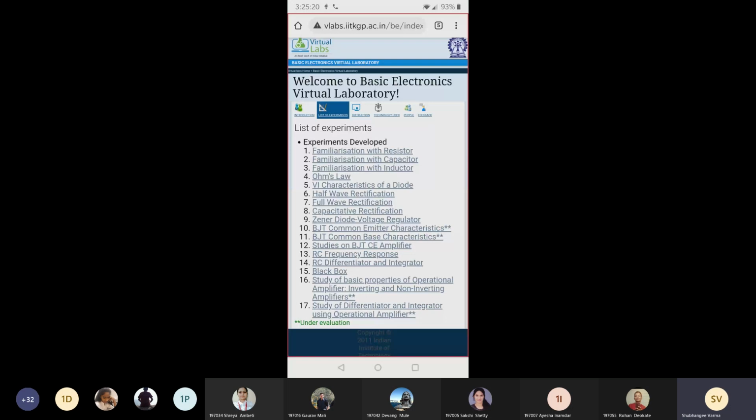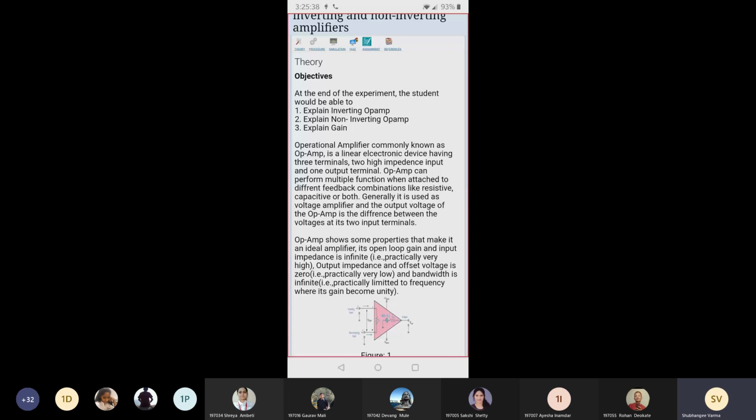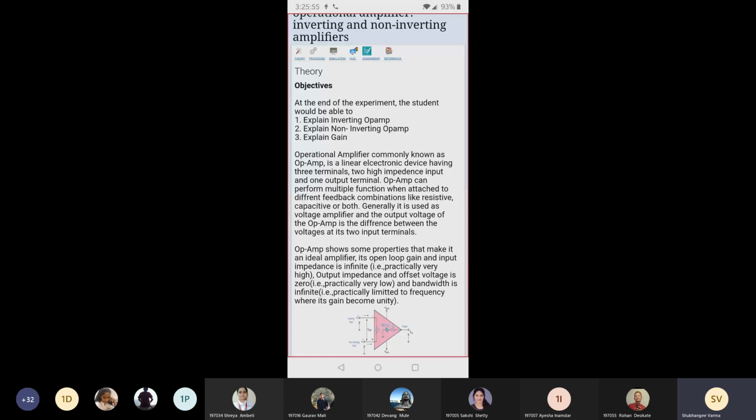The other platform is different. There you have to do all the connections. You have to select the components and then you have to do the connections. But here in IIT Kharagpur, they have already given you the components. We just have to connect them and select the values. Okay. So we'll go to the procedure and show you the procedure.